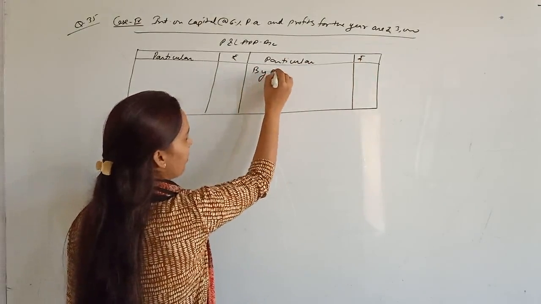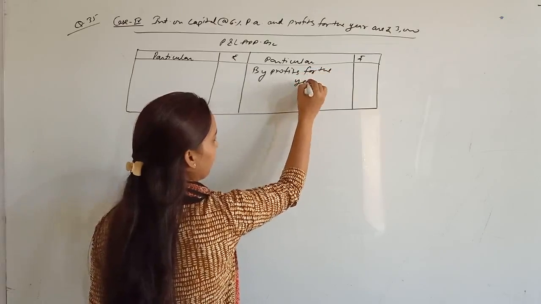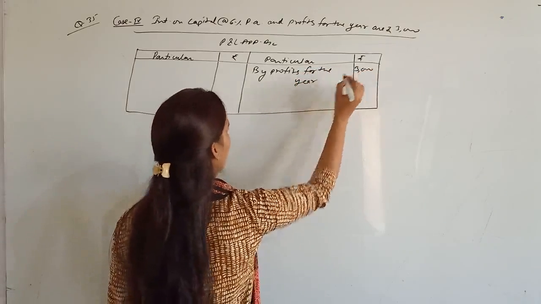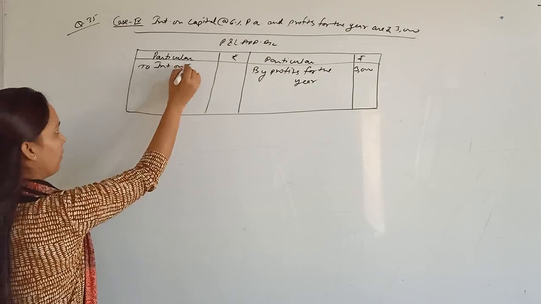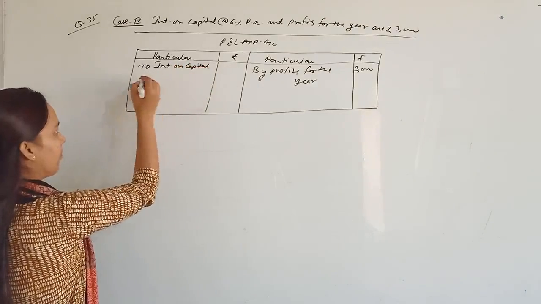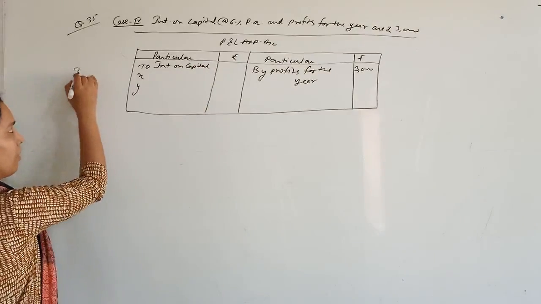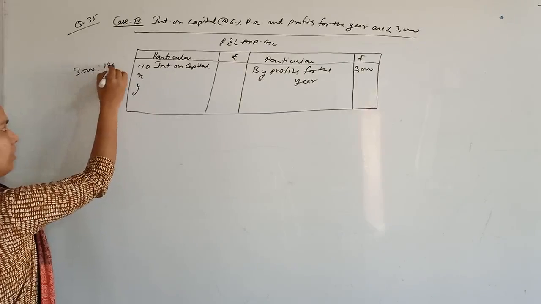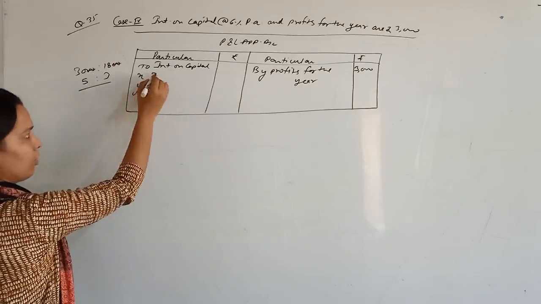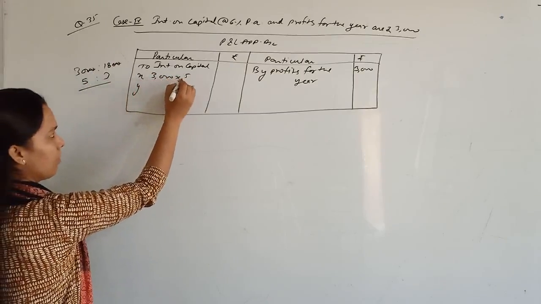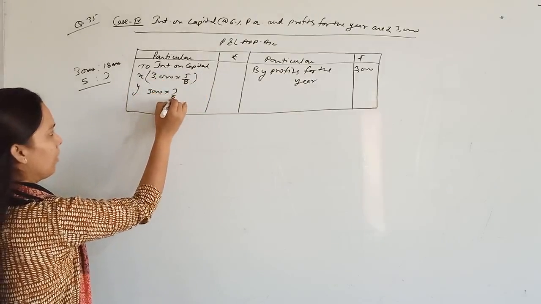By profits for the year, that is 3,000 rupees, and write down to interest on capital for X and Y. The ratio is 3,000 is to 1,800. So what will be the ratio? 5:3. So distribute this amount in 5:3, means 5 upon 8 and 3,000 multiplied by 3 upon 8.